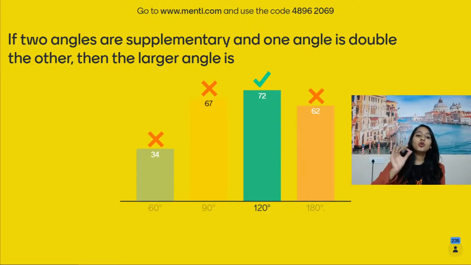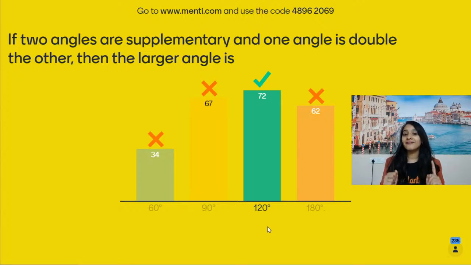So guys, two angles are supplementary. Let's take the two angles as A and B. So when you add A plus B, it is equal to 180 degrees. But they're telling that one angle is double of the other. So if angle A is equal to x, then angle B is equal to 2x. So x plus 2x is equal to 180 because they are supplementary. X plus 2x is equal to 180, so 3x is equal to 180. X is equal to 180 divided by 3, which is equal to 60.